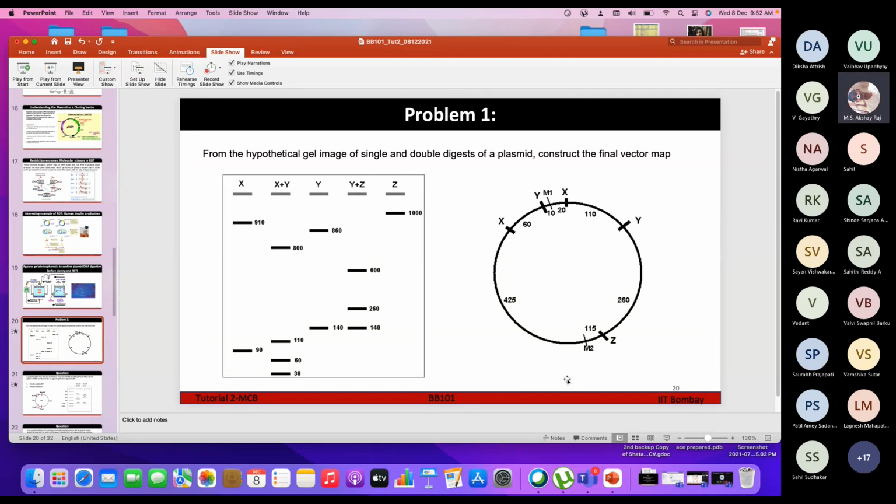What is M1 and M2 that you mentioned here? In between X and Y there is an M1, and in between X and Z there is an M2.